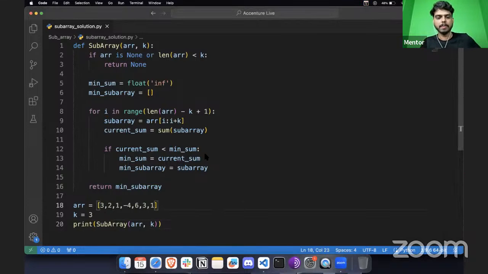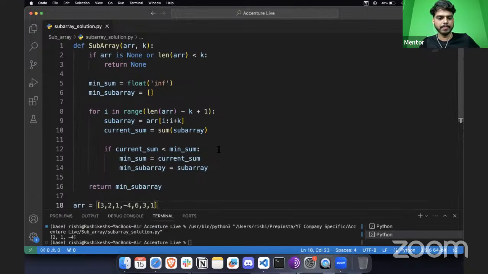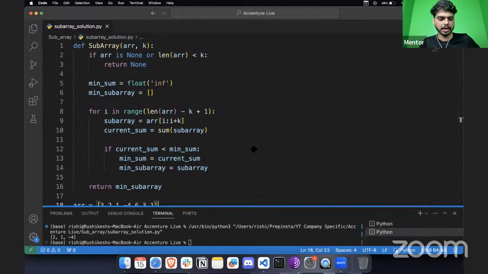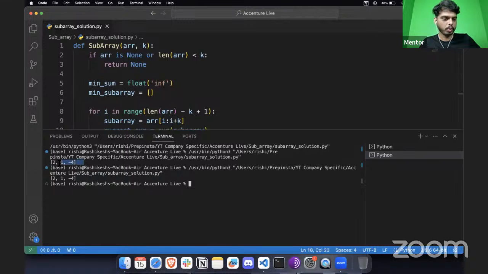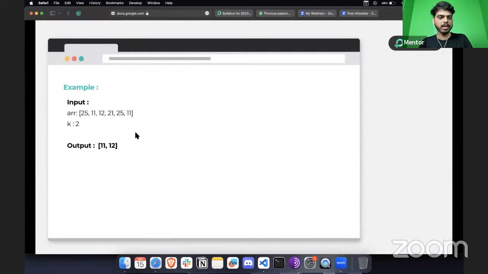So let's run this code. I'll run this code for you, and let's see what output we have. Here we have 2, 1 and -4. All right. So you can do the same for this example as well, and update the variables that I've given in the code.